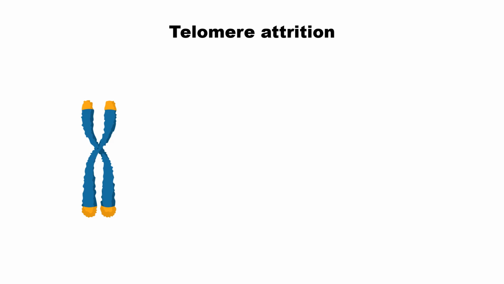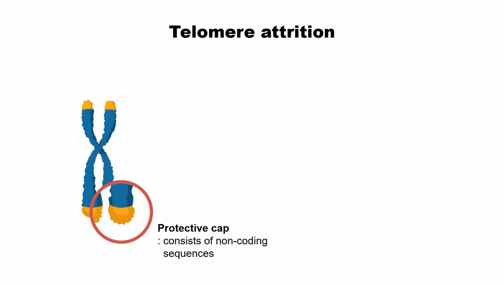The second hallmark is telomere attrition. At the end of a chromosome, there is a repeating sequence area, the so-called telomere. The telomere is a kind of protecting group for the chromosome structure, and it is composed of non-coding sequences.